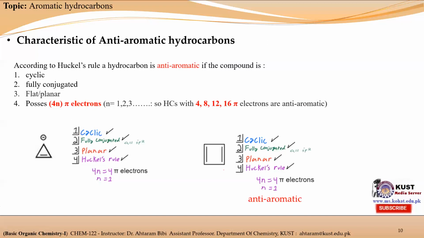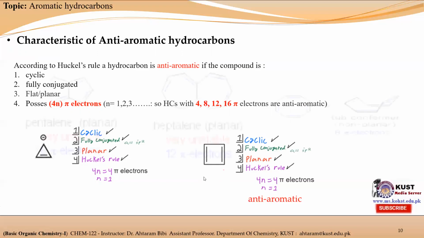Now let's apply these properties on the cyclobutadiene molecule and see whether it is an anti-aromatic or aromatic hydrocarbon. It is a cyclic molecule, so it possesses the first property of anti-aromatic hydrocarbon. It is fully conjugated because each carbon is sp2 hybridized. It has a planar structure, and according to Huckel rule, it consists of 4 pi electrons: 2 pi electrons and 2 pi electrons. And the hydrocarbon which consists of 4 pi electrons is considered anti-aromatic. So this is the first clear anti-aromatic hydrocarbon.